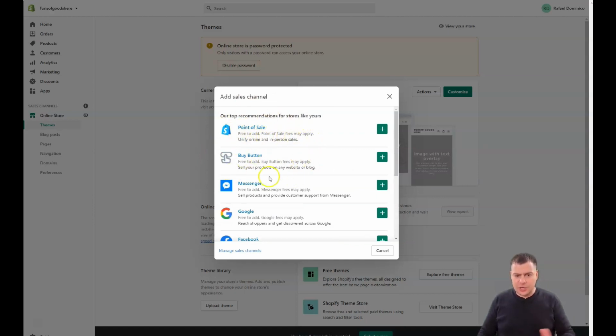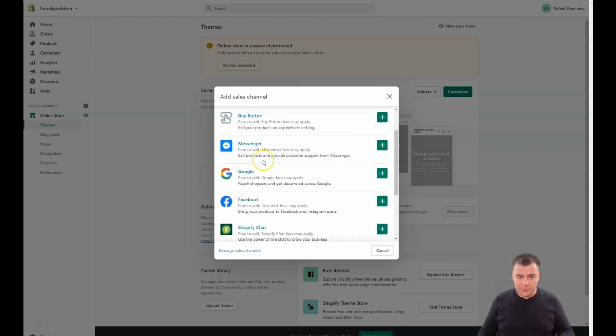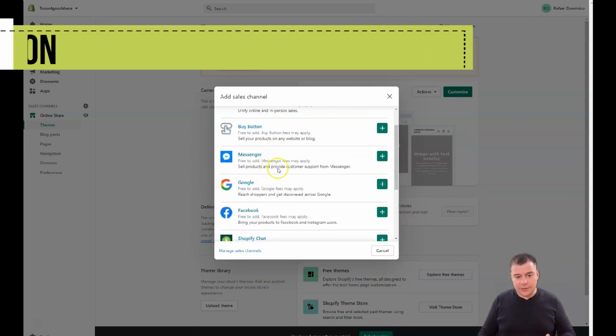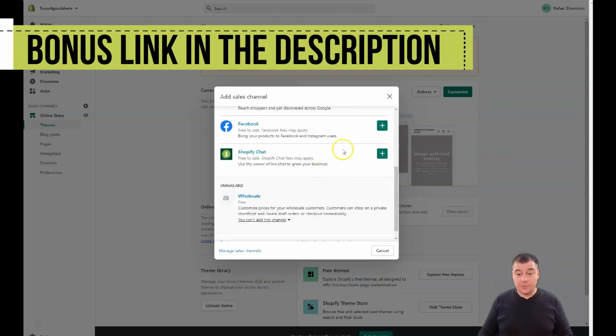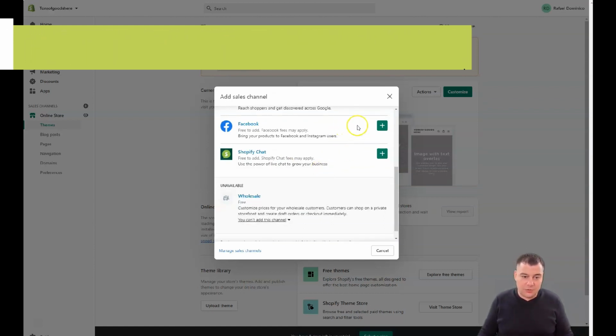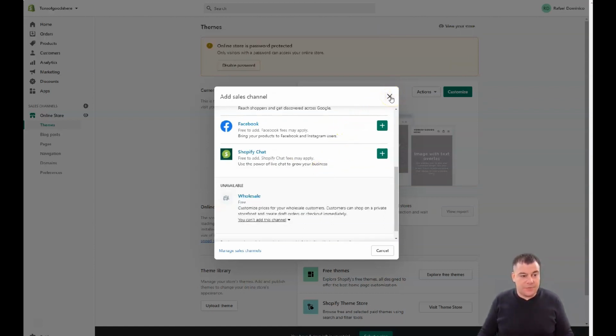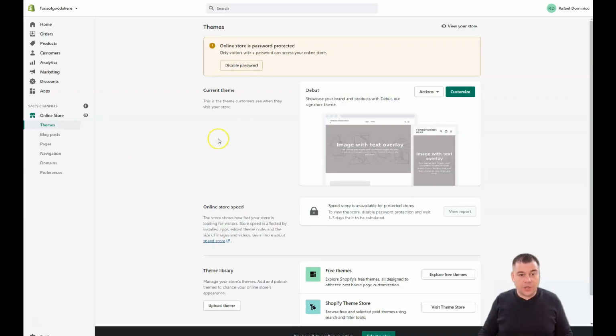In general, in any type of extra sales channels, they can take a fee for sales, but it's absolutely legal, and it's the usual picture for all online shopping and online selling. So, online store themes.